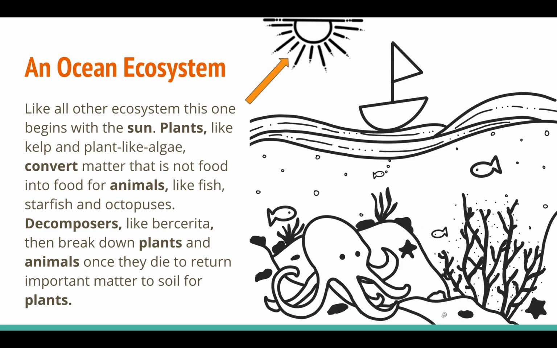So let's go ahead and look. It starts with the sun, moves on to our producers. You see the kelp and you see our tiny little plant-like algae around the coral there. It moves into our animals like fish, starfish, and octopuses. And then it ends with bacteria, who take that matter and convert it into material and matter for the soil that plants then use.